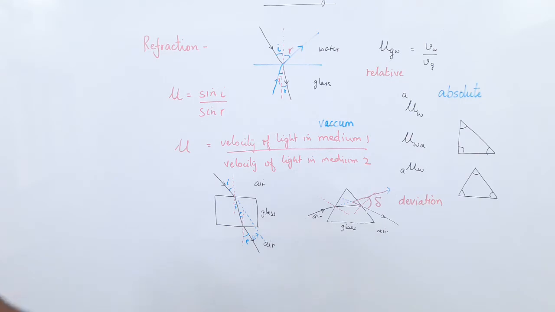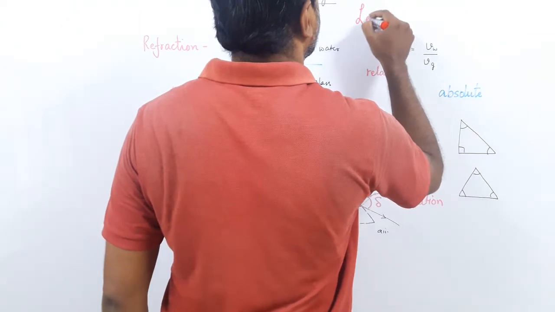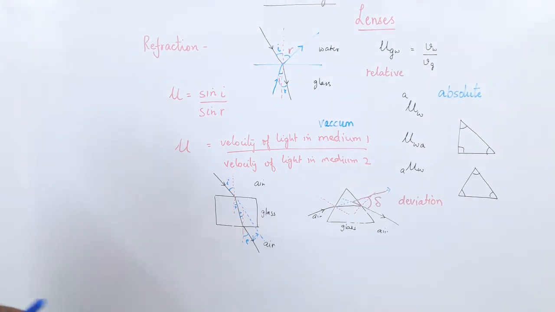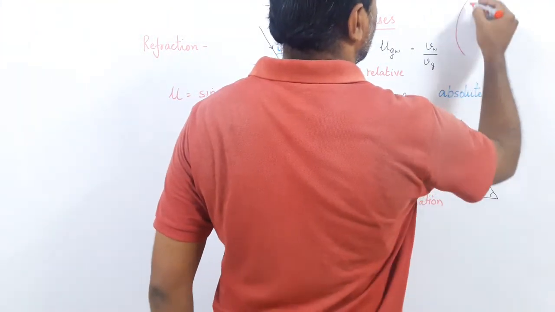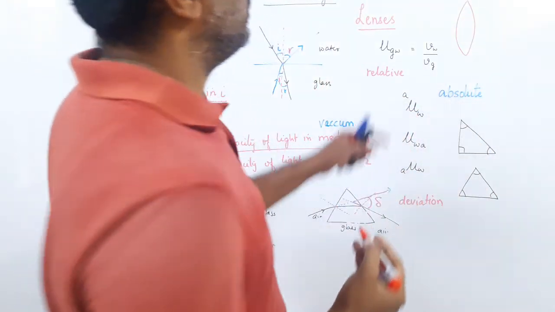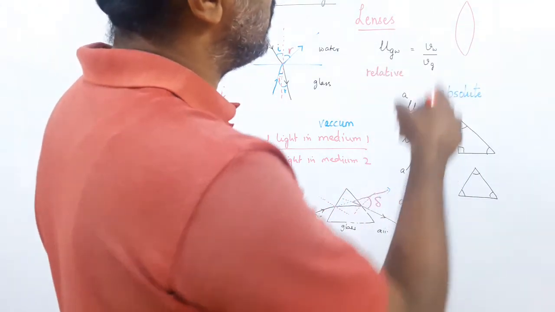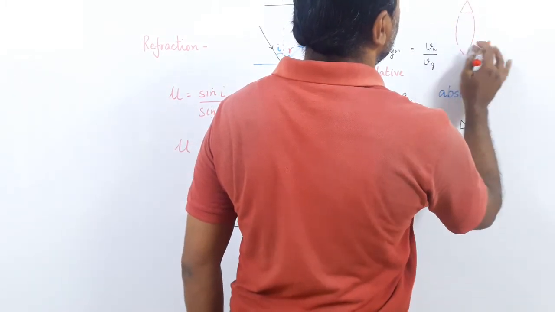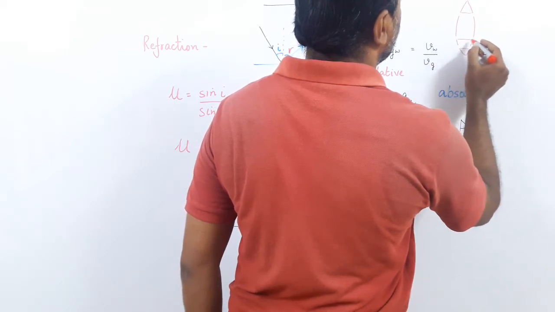Okay, now we'll go to the next part of the lesson, that is dealing in lenses. We have finished spherical mirrors, now we go to spherical lenses. Now what is a lens? So a lens is somewhat of this shape. A lens is, this is a convex lens, biconvex lens. You can see it has got two surfaces which are spherical in nature. But what I wanted to show you is, you can imagine the ends are prisms. Okay, these are glass slab.